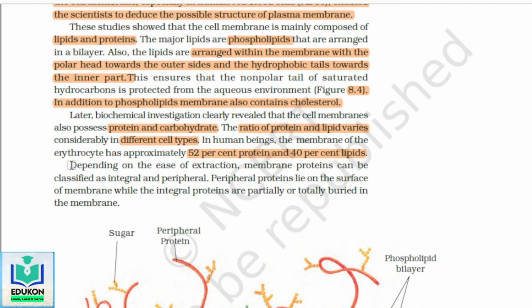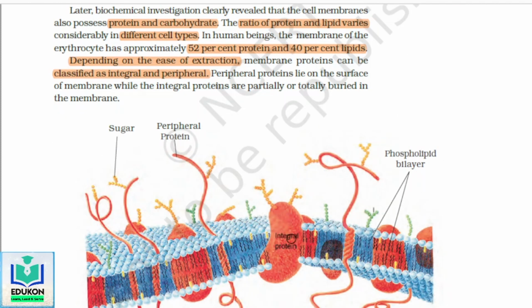Depending upon the ease of extraction, remember this also. Ease of extraction means how we are extracting the components from the membrane. It may be centrifuge, it may be crushing, or different methods. Membrane proteins can be classified as integral and peripheral. For example, see in the image. When you extract, these come out easily, but it will take time and certain processes to remove this integral protein completely.